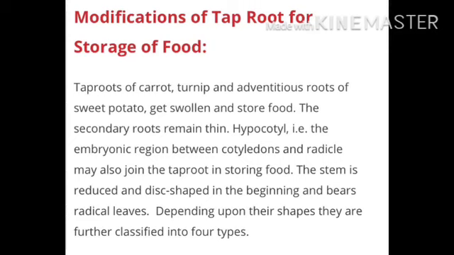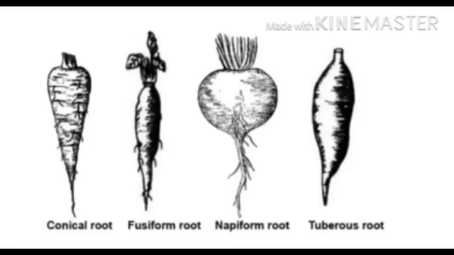Depending upon their shapes, they are further classified into four types. First is the conical root, second is the fusiform root, third is the napiform root, and fourth is the tuberous root. We will study about these types of root in the higher classes.